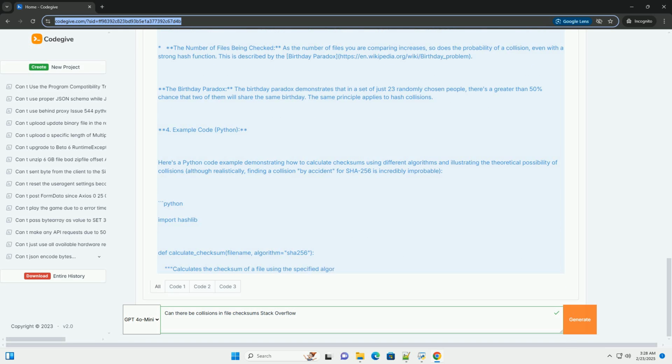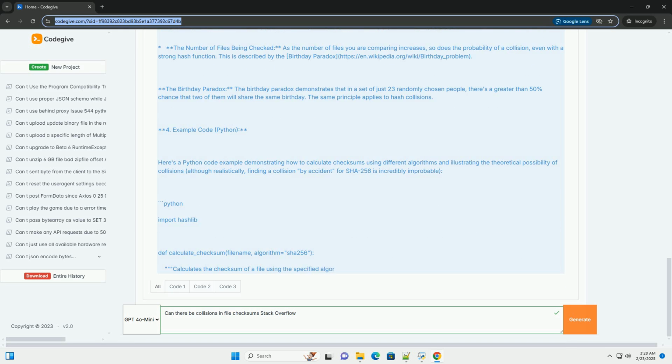6. Preventing collisions, practical measures. While you cannot eliminate the possibility of collisions, you can drastically reduce the probability to negligible levels by using strong hash functions: employ SHA-256 or SHA-512.